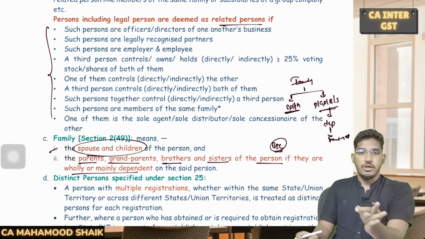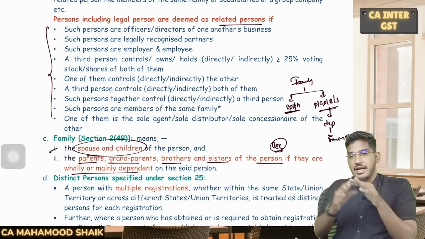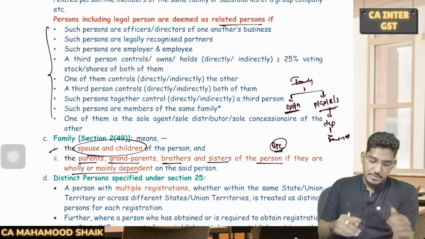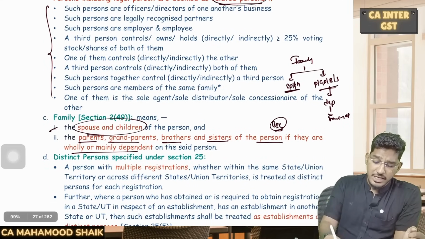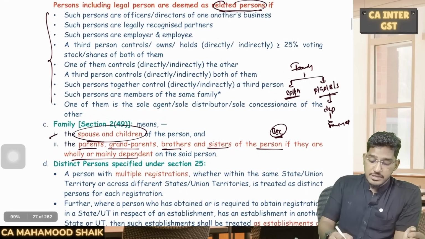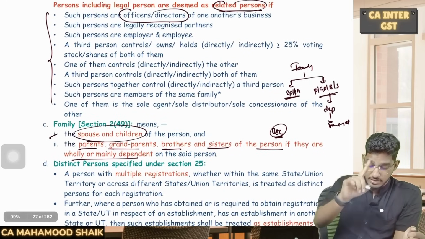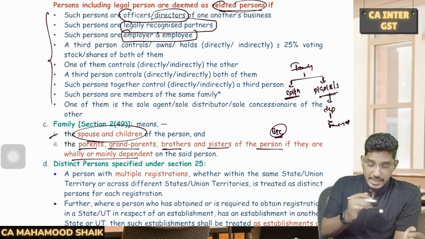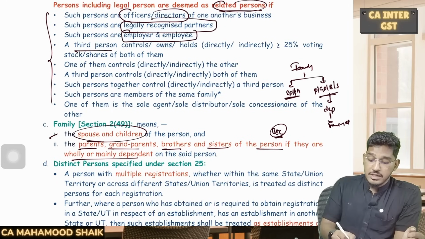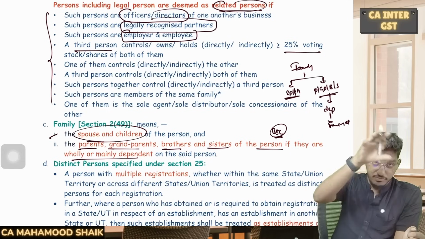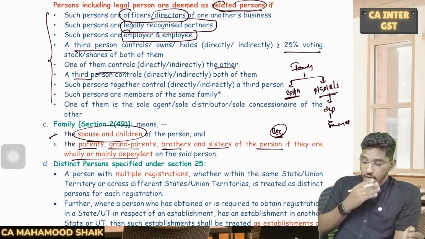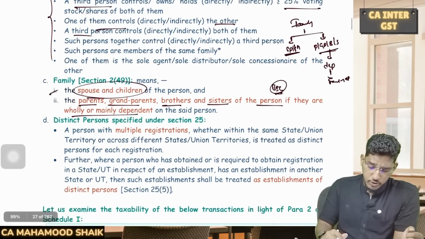Whether you like it or not, you will be considered related, and any supply of goods or services between you without consideration will still be deemed as supply. So who will be considered related? As you can see in the list here, such persons are officers or directors of one another's business, legally recognized partners, employer and employee, or a third person controls or holds greater than or equal to 25% of the voting stock or shares of both of them, or one of them controls the other, or a third person controls both of them,